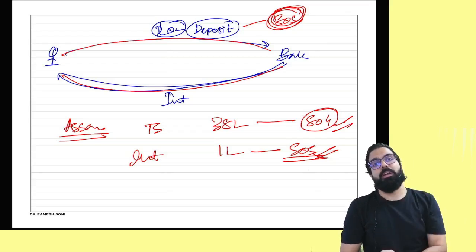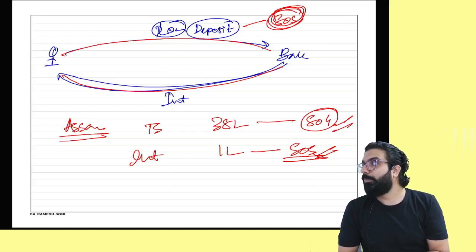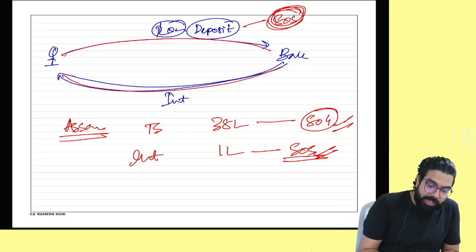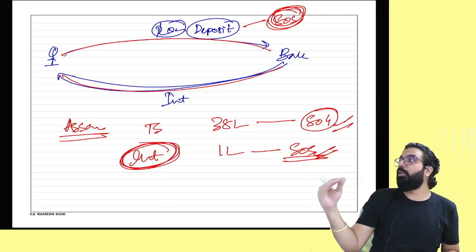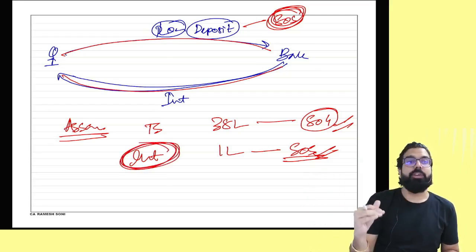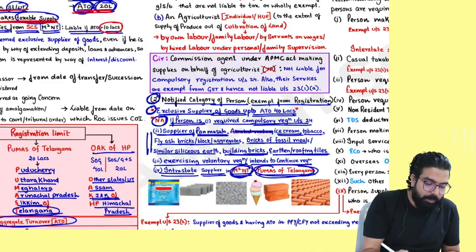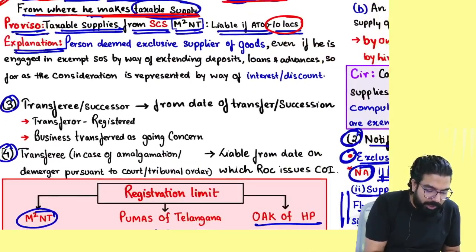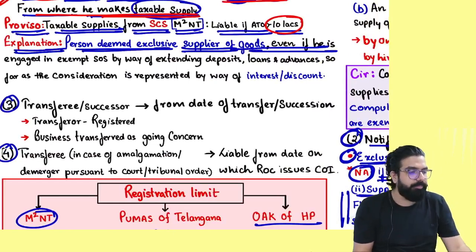sir, how is it possible that nobody will have even 1 rupee of interest? Yes or no? And hence the government went ahead and said, even if you have interest income, I will still deem that you are a supplier of goods and I will give you a higher limit. That is what they have told over here, that the person will be deemed as an exclusive supplier of goods even if he has